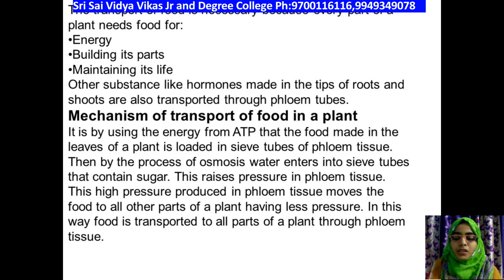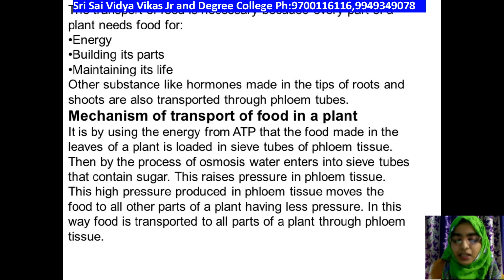In the next part, you can see the mechanism of transport of food in the plant. That's what I told you just now: the movement of food from the leaves to the shoots, that is, from source to sink. I'll go with a brief description of whatever we have studied now.